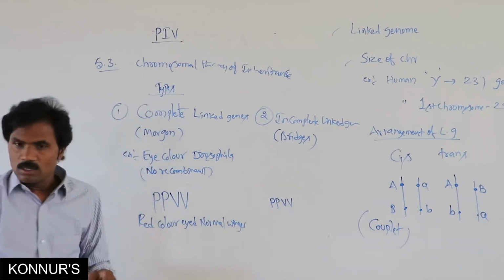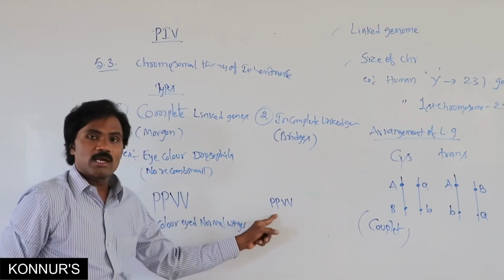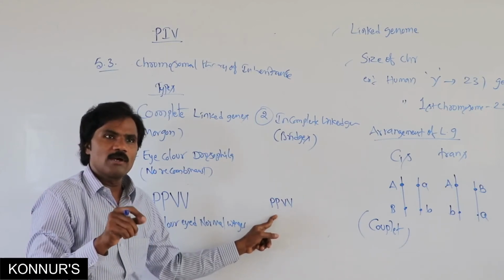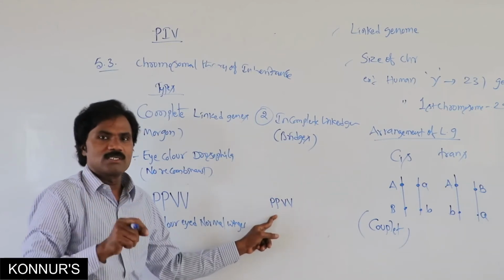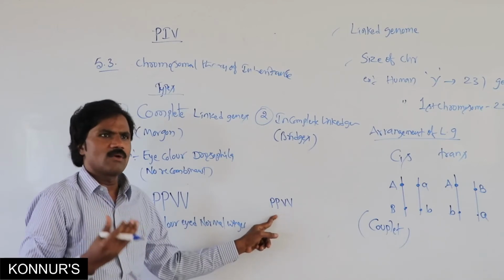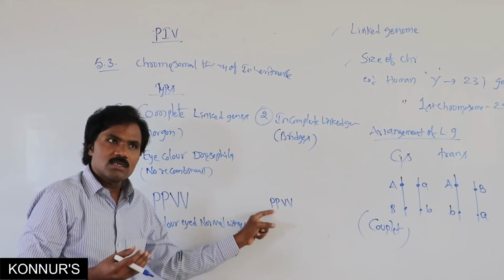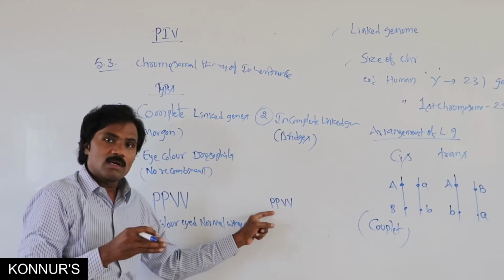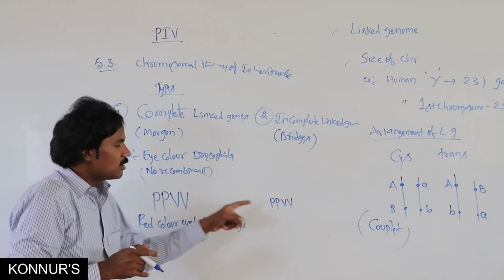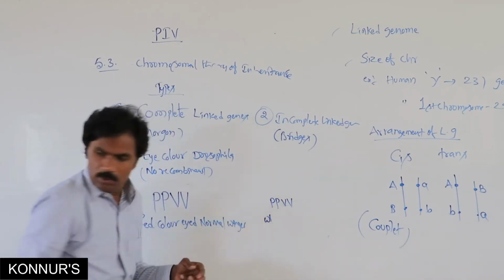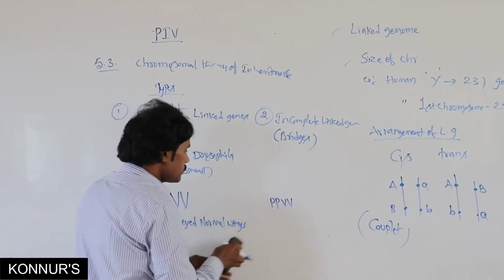Here they have taken the recessive characters. Normally the red color of Drosophila is W plus, the wild type. If it is a recessive character, P, then the capital letter automatically dominates. This is white, that is the purple color.